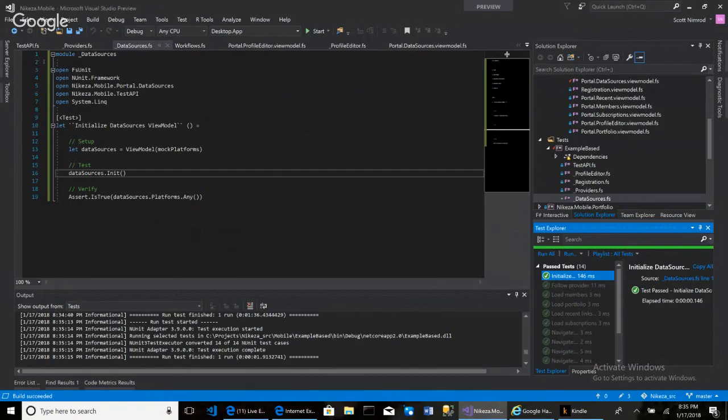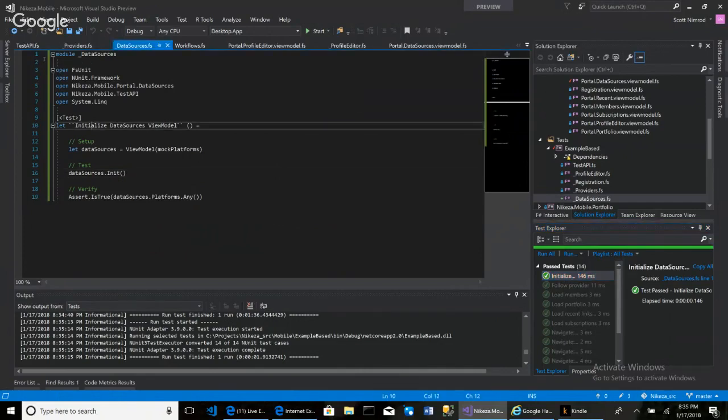So this initialized data sources view model test probably can be renamed. I probably should update the name to something more descriptive, like initializing view model loads platforms.